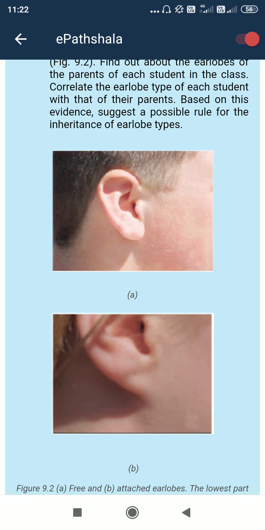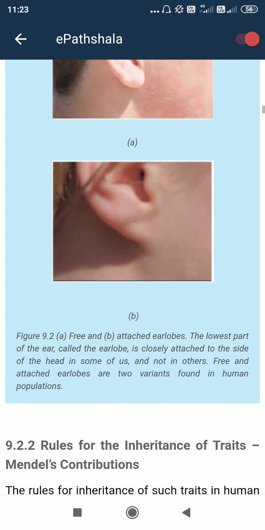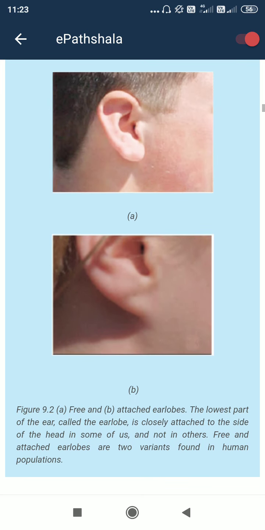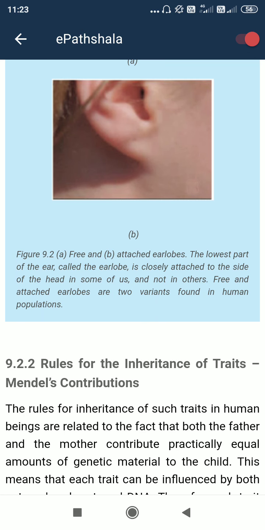And the chromosome is present inside the nucleus, that is a cell organelle. So this trait is controlled by a specific gene. That gene is transferred from one generation to the next generation at the time of reproduction.